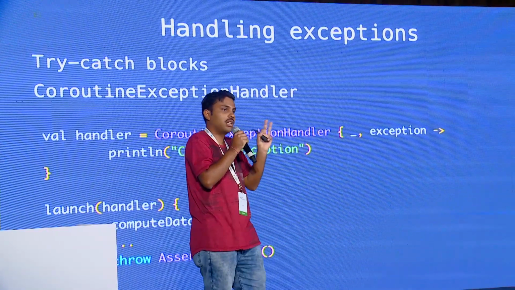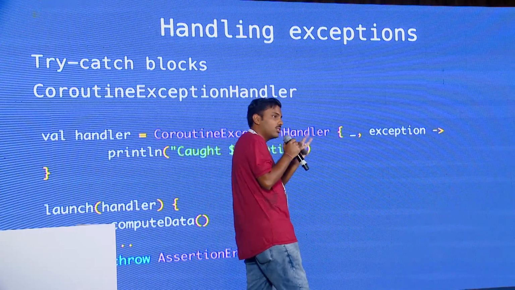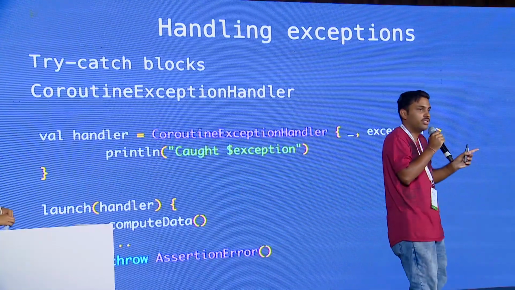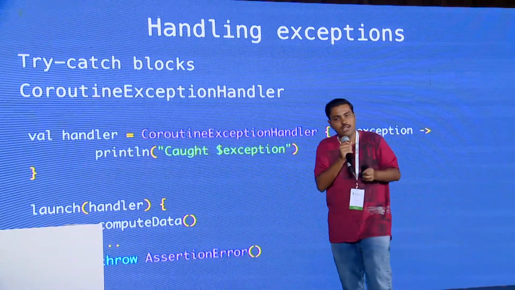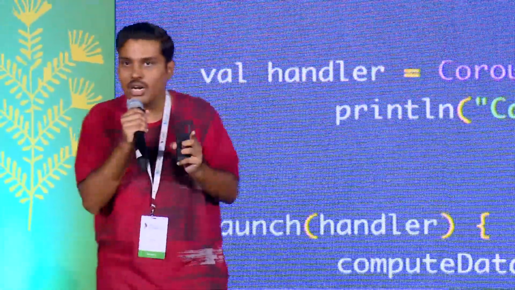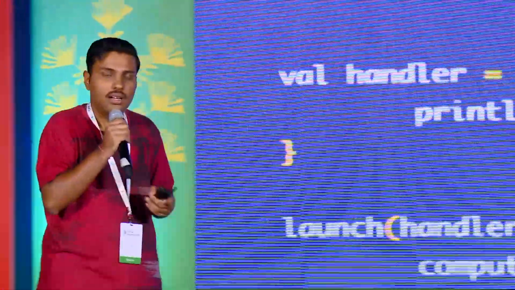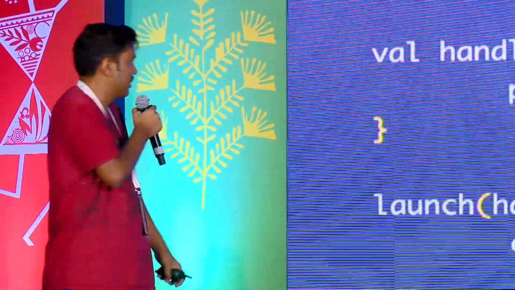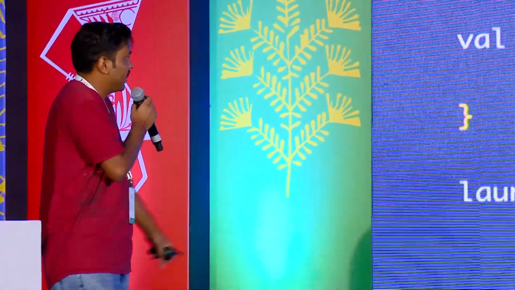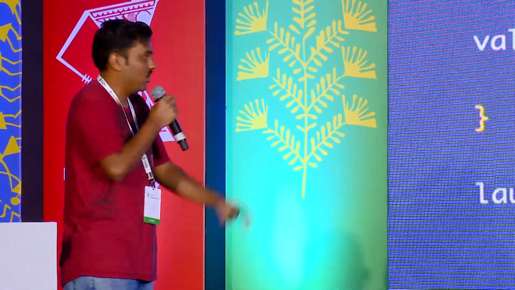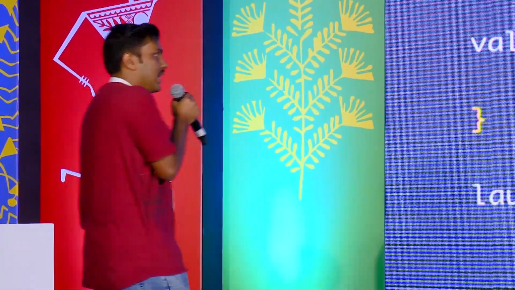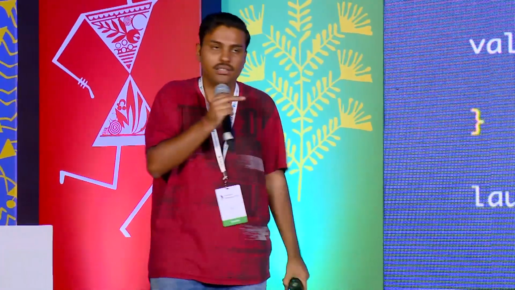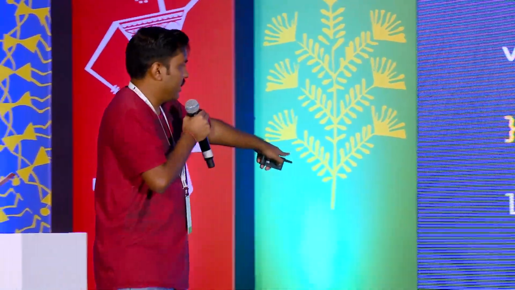So a thread has an uncaught exception handler. All those illegal state arguments and all the crashes that you see, or all the exceptions that you see, your thread is catching those. So if your coroutine does not have an exception handler of its own, it will default to the thread. But if you really want to be custom and smart about it, you could do something like this. I'll declare a custom class called coroutine exception handler. I do a println, I can use Timber, log, whatever, right? And finally, I can do something like this.